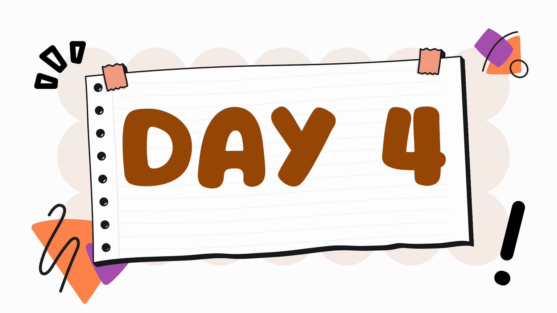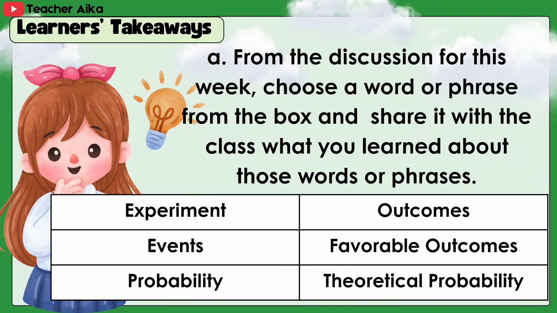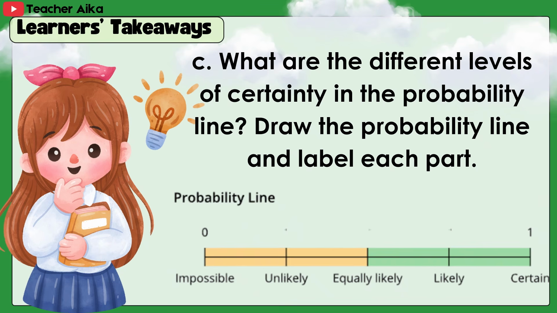Day 4. Learners' takeaways. From the discussion for this week, choose a word or phrase from the box and share with the class what you learned about those words or phrases. Experiment, events, probability, outcomes, favorable outcomes, theoretical probability. C. What are the different levels of certainty in the probability line? Draw the probability line and label each part. Here's the answer. Probability line: impossible, unlikely, equally likely, likely, and certain.